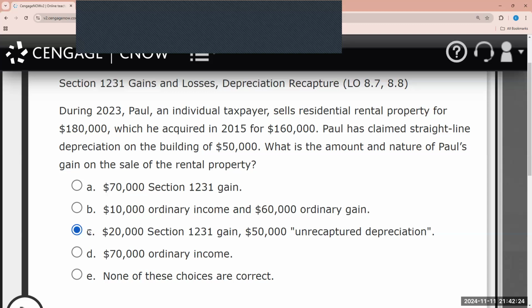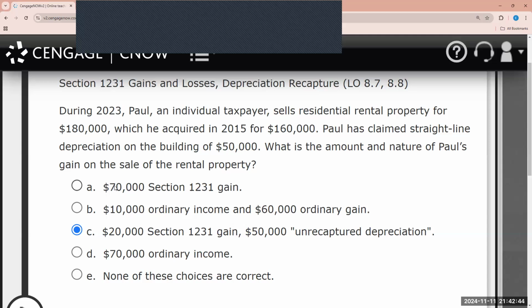Again, the main reason why Congress put this into place is because they want to make sure that individuals are not taking advantage of it. And just to ensure that you understand, Section 1231 is essentially used to describe property used in a trade or business held for more than 1 year.